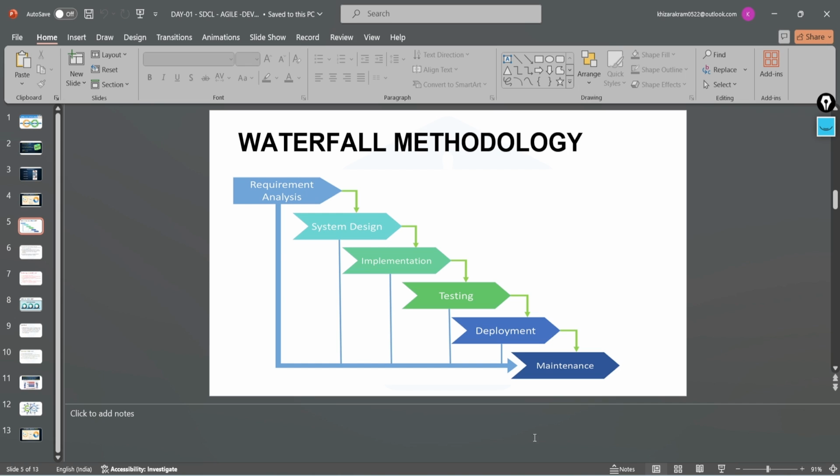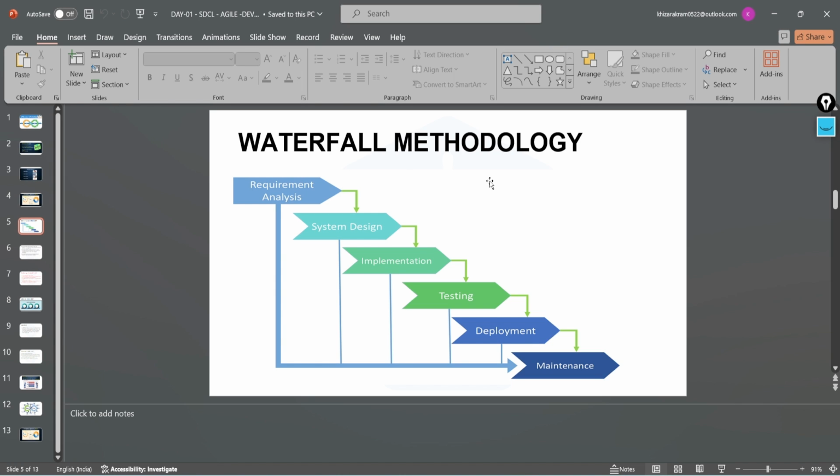They were creating the requirement analysis, like a requirement document, designing the system, implementing, testing, deploying, and maintaining. Every step went ahead only after completion of the previous step. First they did the requirement, then system design, then implementation, then testing, deployment, and maintenance. If any one of these steps failed, it was difficult to revert back to the first step. It was using a lot of time and was a waste in the IT industry. That's the reason this has failed.